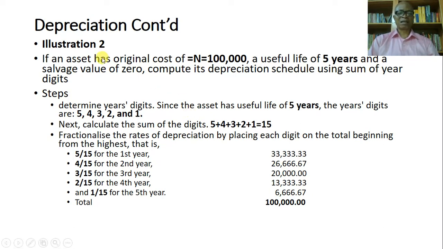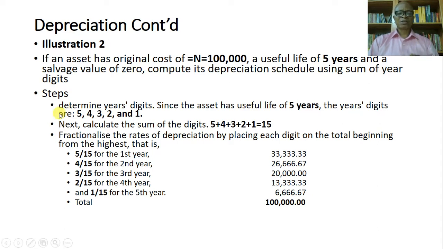Now let's look at illustration number 2. If an asset has an original cost of 100,000, a useful life of 5 years, and a salvage value of 0, compute its depreciation schedule using the sum of the year digits. What are the steps? Number 1, determine the year's digits. You have 5 years, so you begin to count. How many digits do you have in 5? We list 1, 2, 3, 4, 5. So you start with 5, 4, 3, 2, 1.